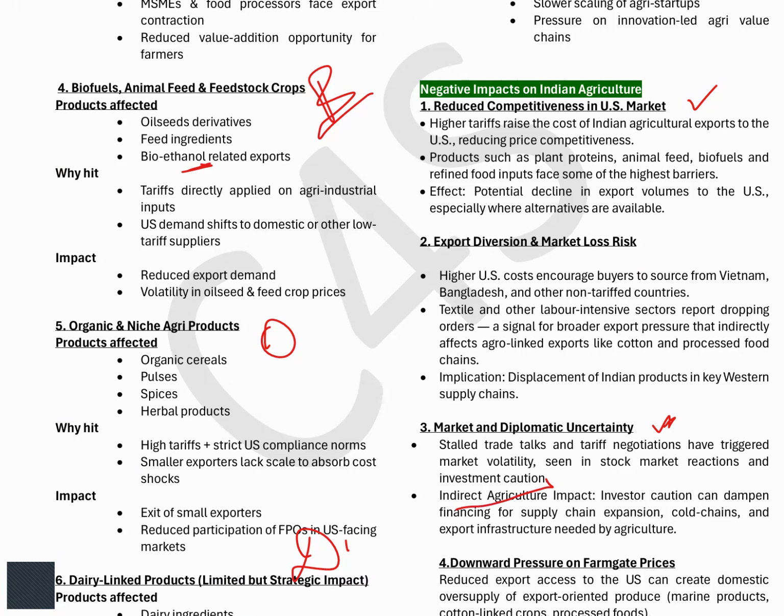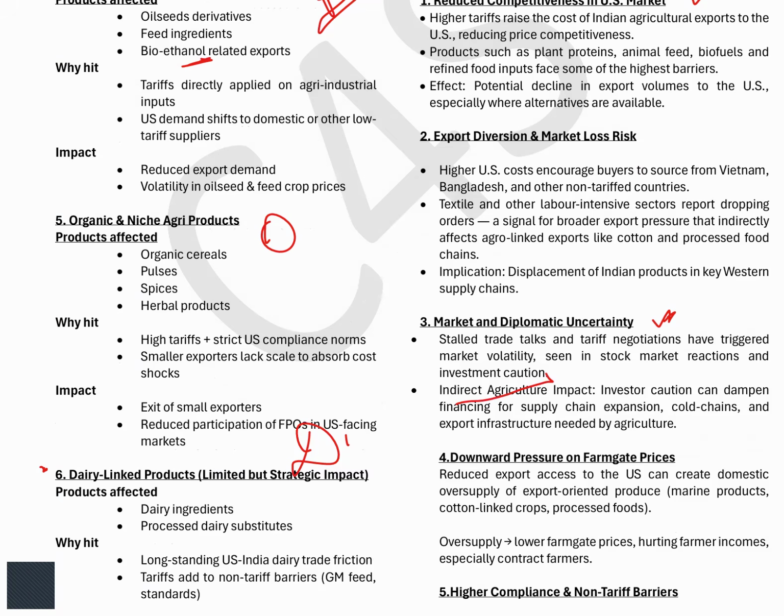So that is there. Then downward pressure on the farm gate prices, because obviously, if the exporters are not getting the prices or it is not being sold out, obviously the farm prices, what are farm gate prices, whatever farmers are getting, that will be too less.